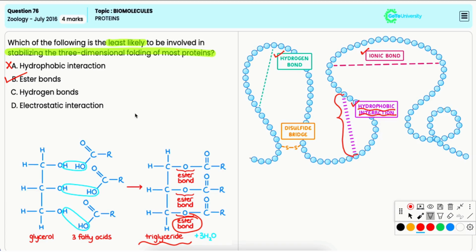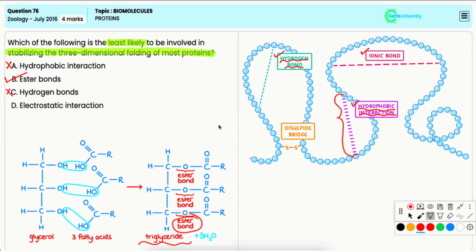Option C, hydrogen bonds. Now, hydrogen bonds also play an important role in stabilizing the secondary, tertiary, and quaternary structures of proteins. Hence, it is incorrect option.